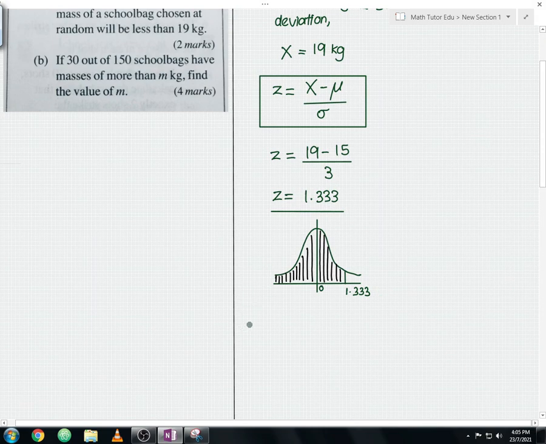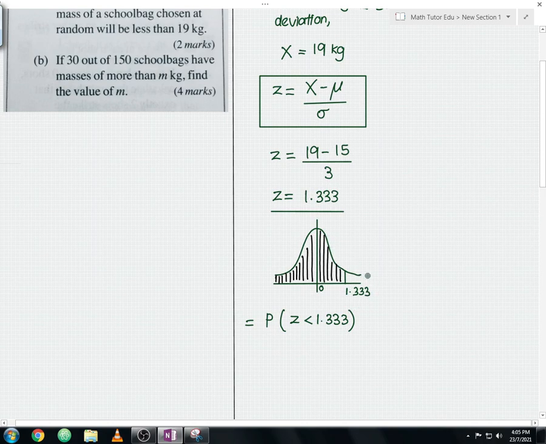From here we are required to find the probability of the z-score where it is less than 1.333. In order to find the probability of Z less than 1.333, remember guys, the total area under the bell curve is actually 1. So 1 you can minus with the probability of Z more than 1.333. In this case it's the right side region of 1.333.